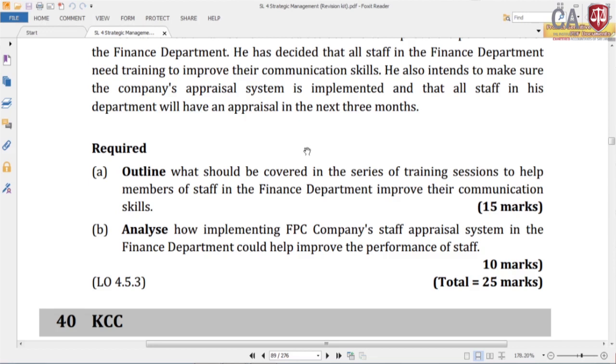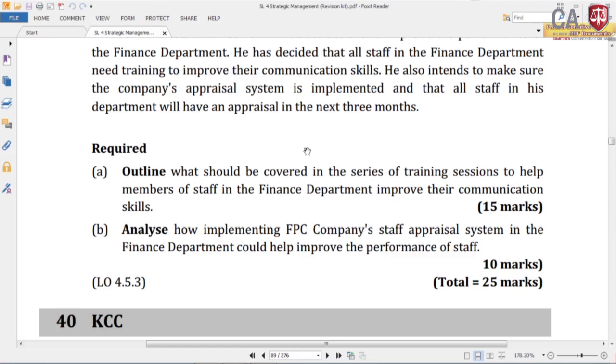So, you may not learn a separate topic called communication under this syllabus, but communication skill is required for performing many tasks. You have learned this in your previous studies. So, that is the first part, right.